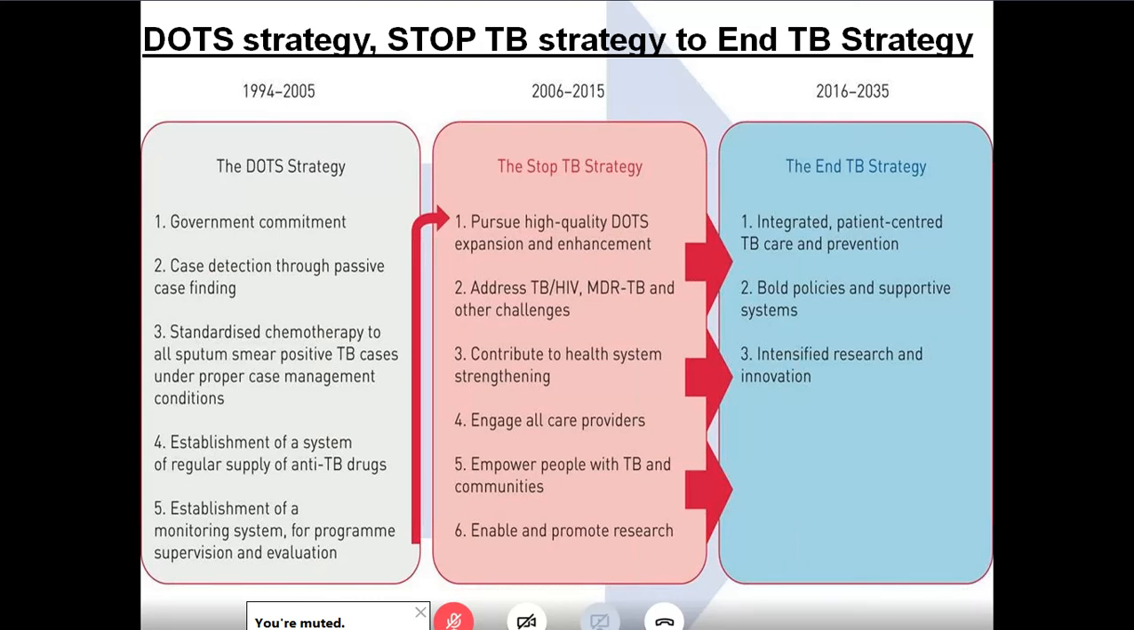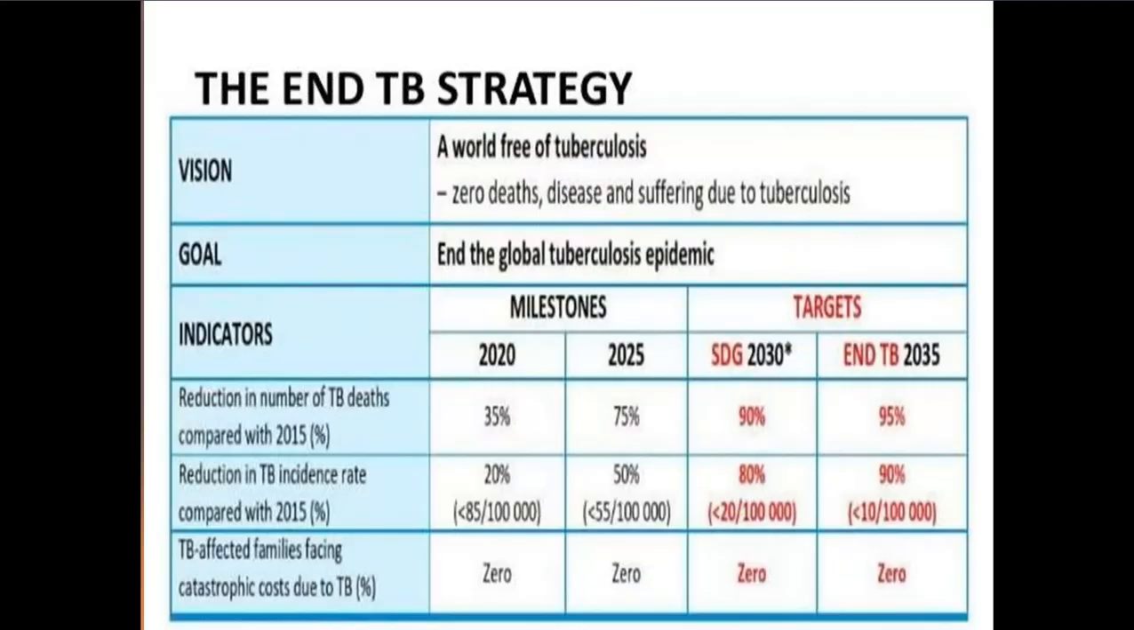And through the Stop TB strategy, we come down to the End TB strategy, which is a bolder, more intensified and integrated kind of TB strategy. The End TB strategy has a vision of a world free of tuberculosis, with 0 deaths, 0 disease and 0 suffering due to tuberculosis. So 0, 0, and 0. It plans to end the global tuberculosis epidemic by 2035. Very difficult proposition, but why not?